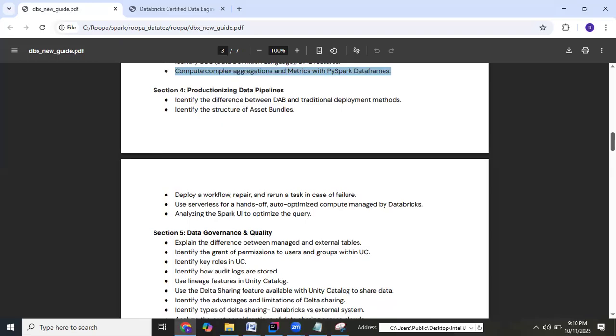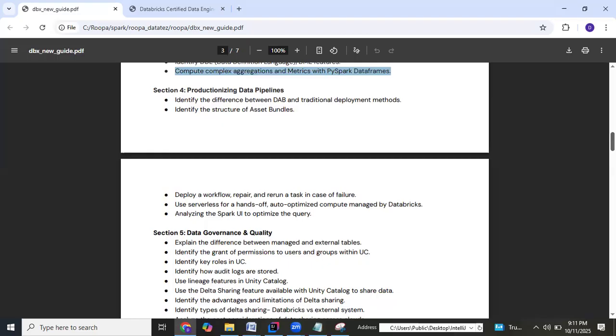So don't ignore the exam guide, right? Whatever topics are mentioned here, orient your preparation accordingly, and you should be able to learn the skill as well as crack your certification. Okay, so cracking the certification may not always give the credibility that we may have to have, right? But learning the skill, right? For associate level knowledge, these are the things that are expected to be there.